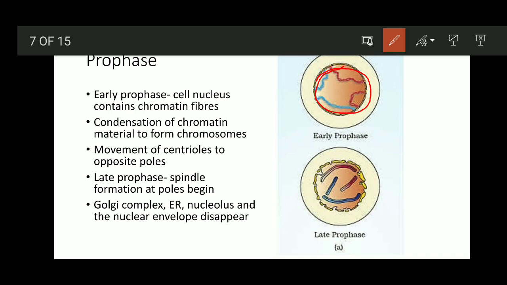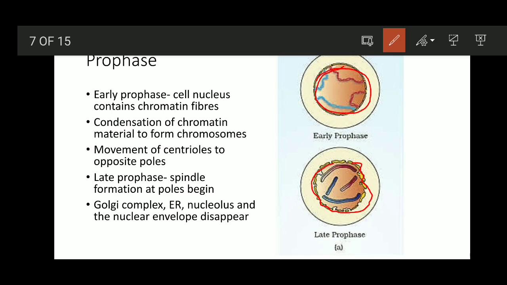But in the late prophase, you can see there is a disintegration of this nuclear envelope, and slowly it is going to disappear. In further stages, this nucleolus and nuclear envelope will not be visible, and you cannot see the cell organelles within the nucleus during the cell division process.